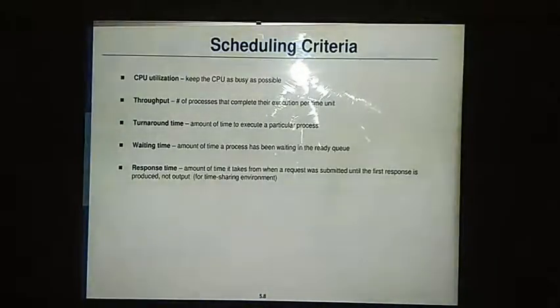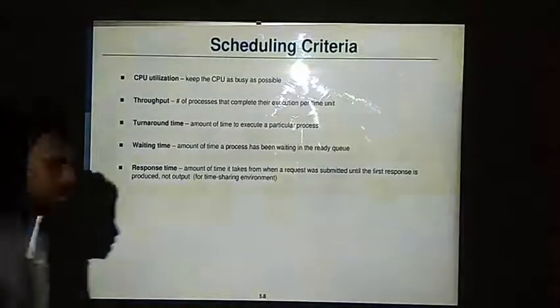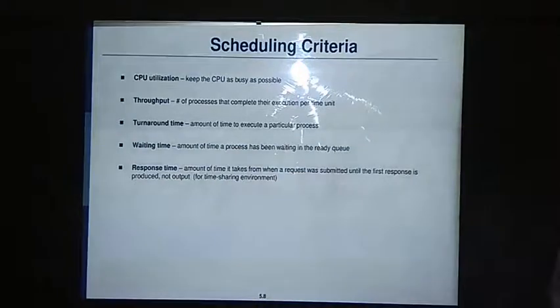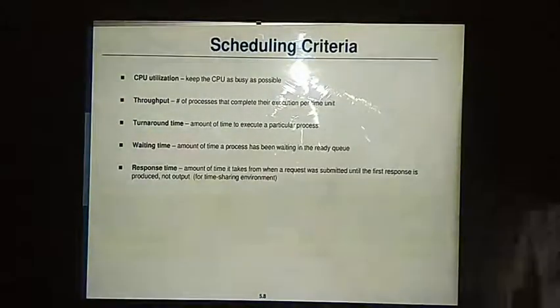In our previous lecture we have seen the scheduling criteria, which are the basic concepts of CPU scheduling. The main concept that you need to remember is these things. Why? Because based on these factors we will be deciding whether we have done the scheduling in a proper manner or not. What is scheduling? Scheduling is the decision taking at which time your process will get the resources. It may be your CPU, it may be resources like IO devices, whatever the process will get at that particular time, that will be properly scheduled in CPU scheduling.